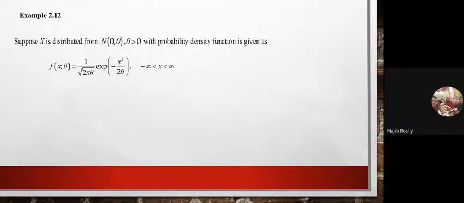Let's say we have this example. Suppose that X is distributed as a normal distribution with mean 0 and variance theta, with probability density function f(x; theta) = 1 over square root of 2 pi theta times exp of negative x squared over 2 theta. We want to write this normal distribution in terms of the exponential class.